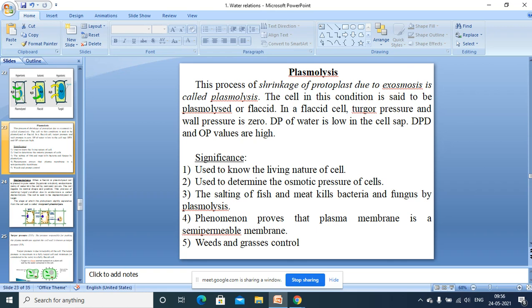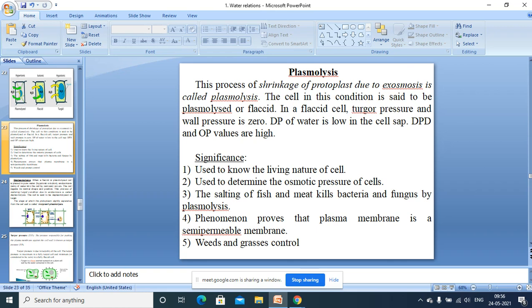Okay. Diffusion pressure of water is low in the cell sap. Why? Because the cell is plasmolyzed. Water moved out of the vacuole. Cell sap concentration increases because of the loss of water, and thereby diffusion pressure of water is low in the cell sap in a plasmolyzed cell. So thereby what happens?